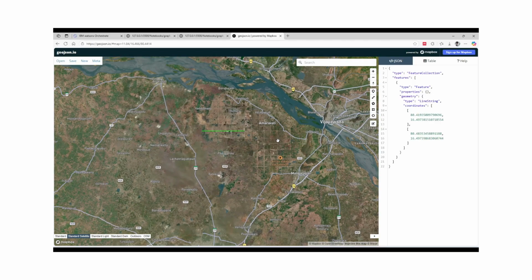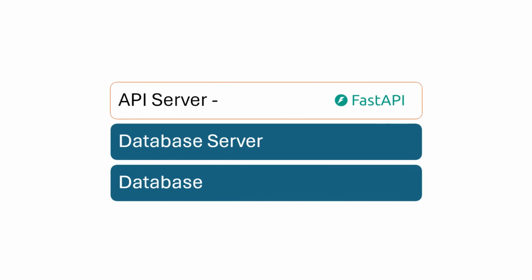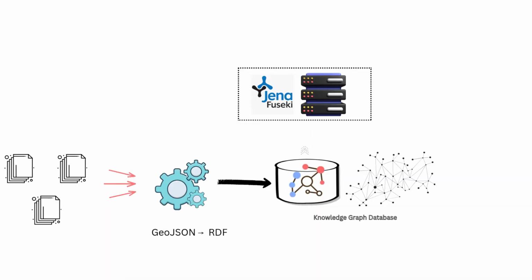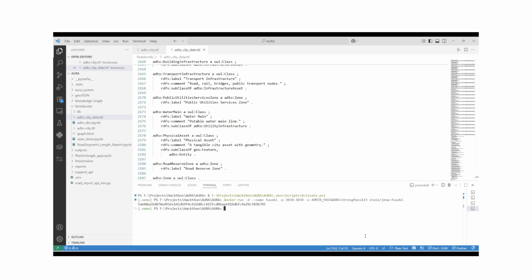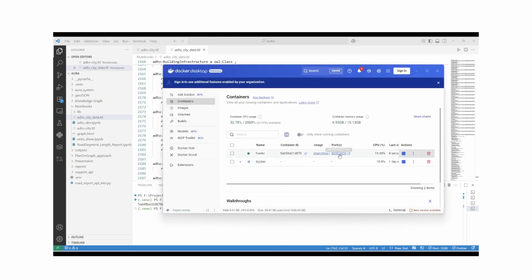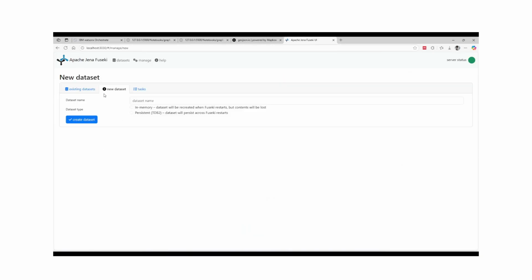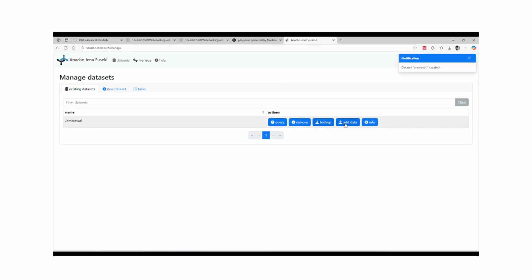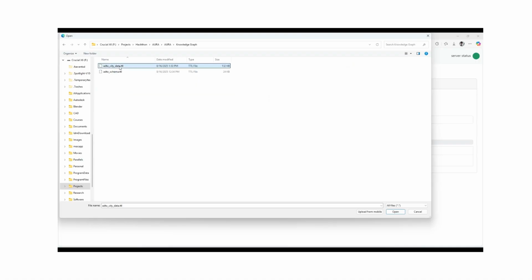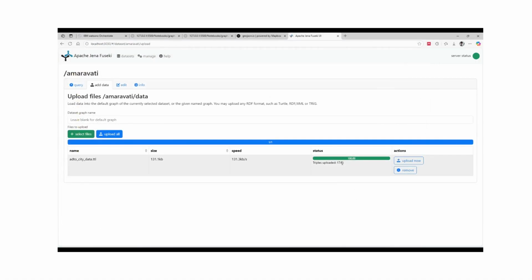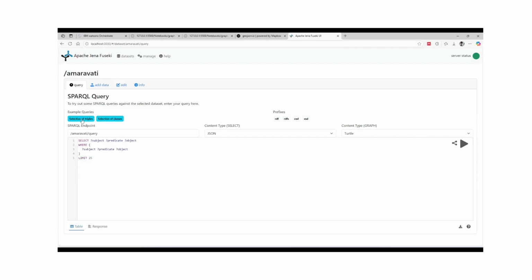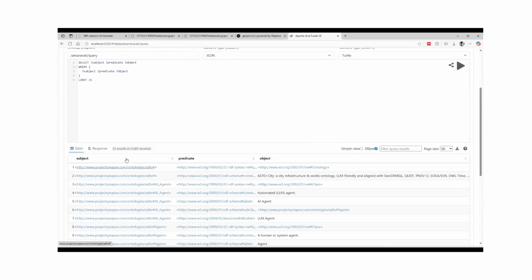Once the database is set, the next step is to take this knowledge graph from a static file and bring it to life on a server. For this, the project uses Apache Jena Fuseki. Fuseki is an open source server that hosts the knowledge graph, making it accessible over a network for AI agents and applications. A key feature in this is a SPARQL endpoint. It is a direct web address where AI agents use the SPARQL query language to ask complex questions and get answers directly from the live knowledge graph.